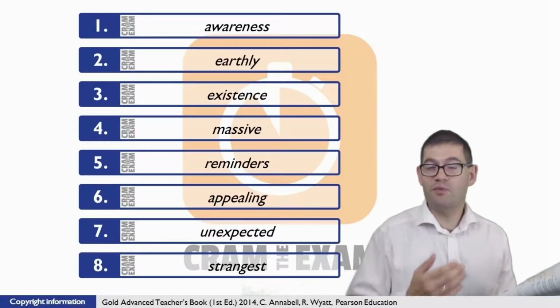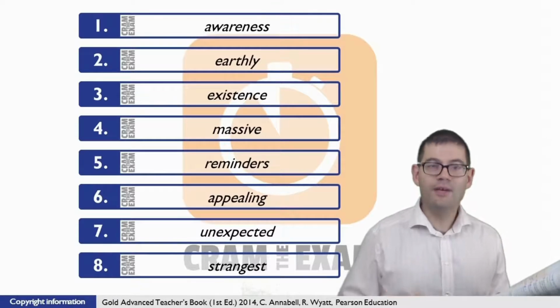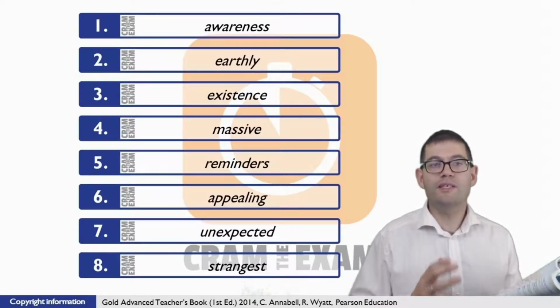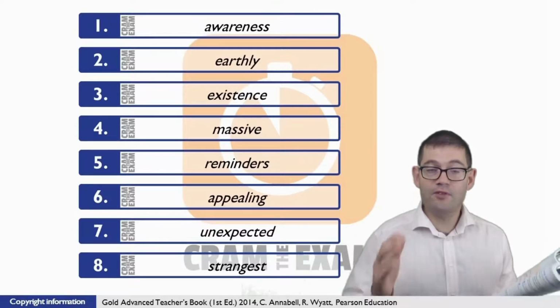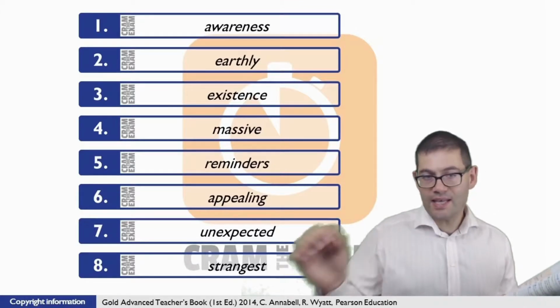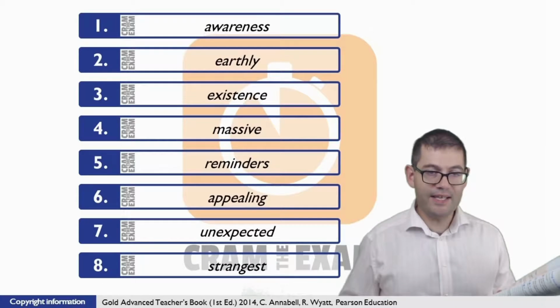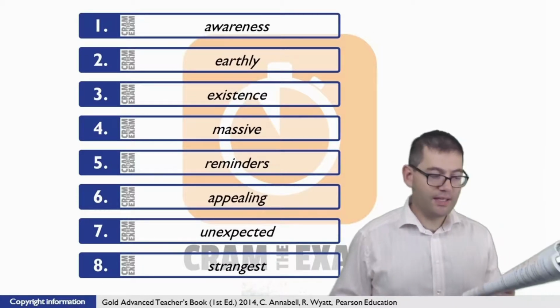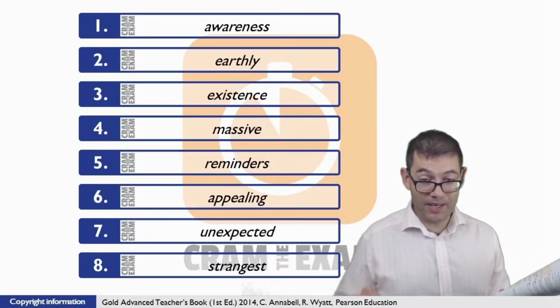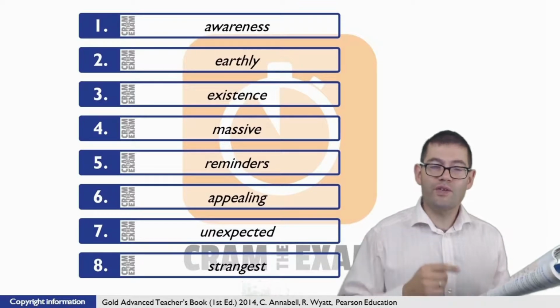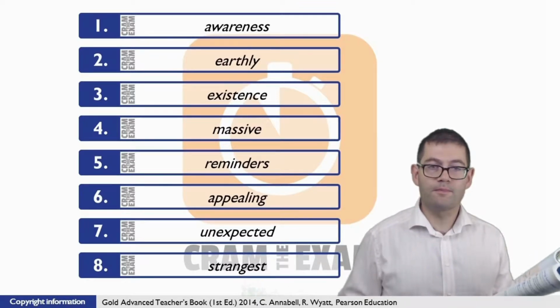Question number 7. We've got a preposition in before the gap. One of the prepositions that always tells us that we need a noun. And as a matter of fact, we have got the noun. It's the other side of the gap, which means that we need an adjective to modify that noun. So the adjective that we need in this case is unexpected, because the negative form fits the context perfectly.